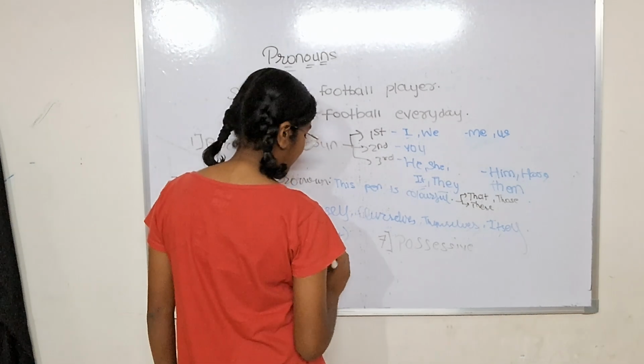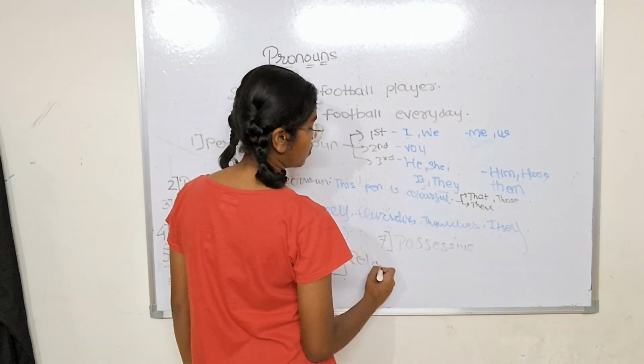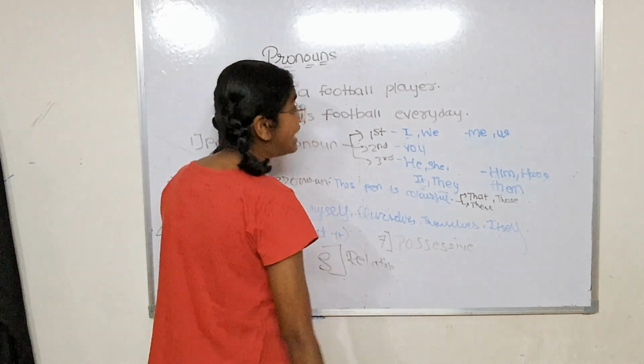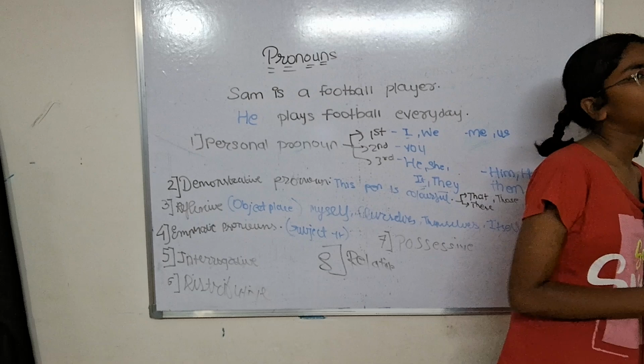Okay, and last but not the least, we have relative. Now again, as the word itself says, it is used to relate something. Now how do I relate?